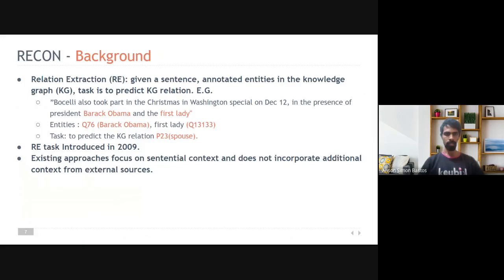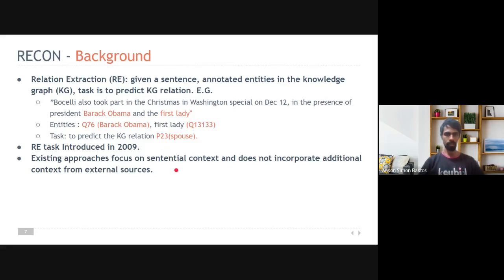The definition of a relation extraction task is: given a sentence and the two entities in the sentence, or a bag of sentences, we would like to predict what is the relation existing between them in the KG. For example, Bosley took part in Christmas in the presence of Barack Obama and the First Lady. Here, the entities are Barack Obama and First Lady. And the task is to predict the relation between them, which is that of a spouse. The RE task was introduced in the year 2009.